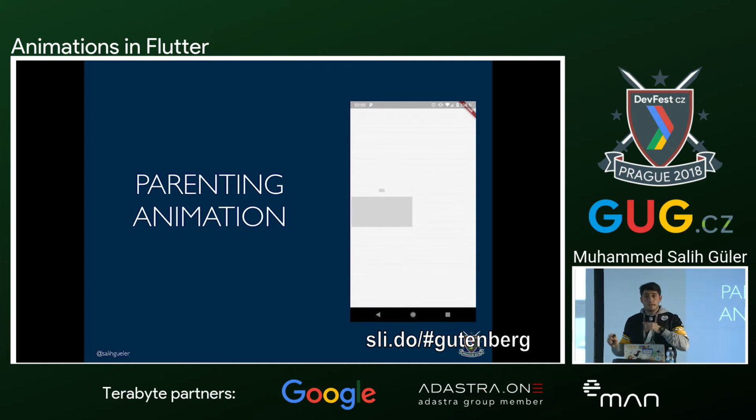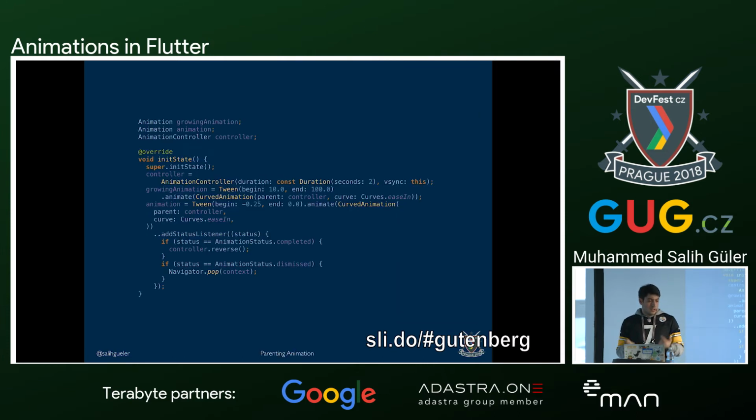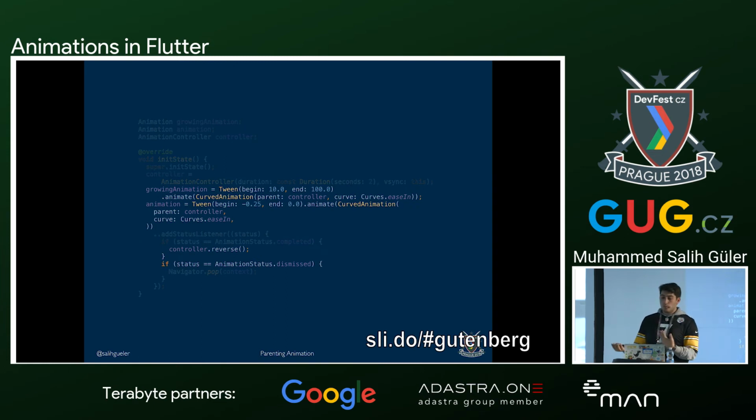And when the animation ends, it doesn't go to the end of the screen anymore. It reverses itself. So what we are going to see here is, before we were using simple values like -1, 0, or 1 for our tween elements, but right now we are having 10 and 100, which are the size values of this element.